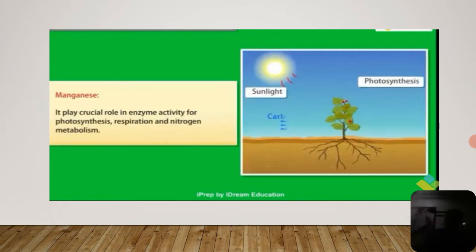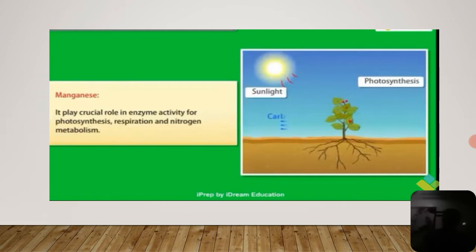Just now we see the functions. Manganese is the activator of enzymes of respiration, that is the oxidases and peroxidases, and it is also necessary for chlorophyll formation. It is important in photosynthesis and respiration, that is the activation of the oxidases and peroxidases in respiration, and also useful in the formation of chlorophyll in photosynthesis, photolysis of water, and in nitrogen metabolism. These are the important functions of manganese.